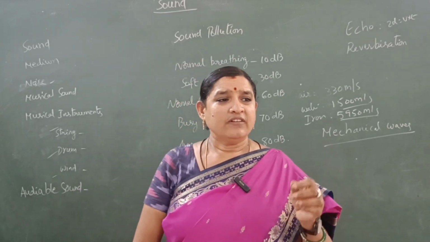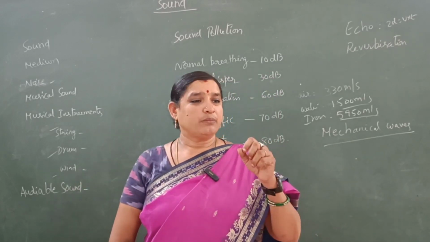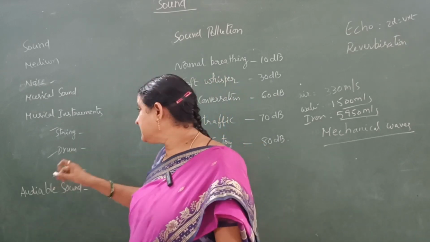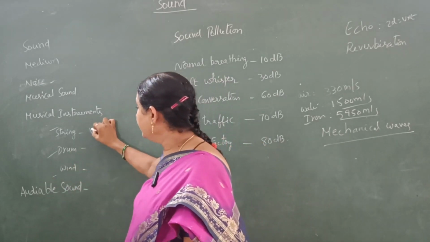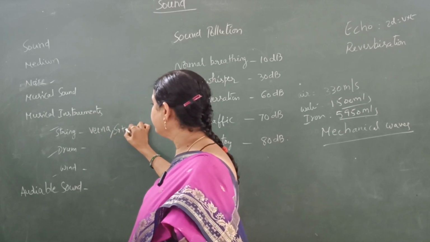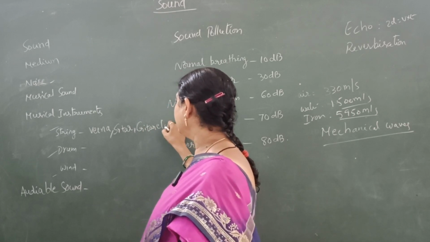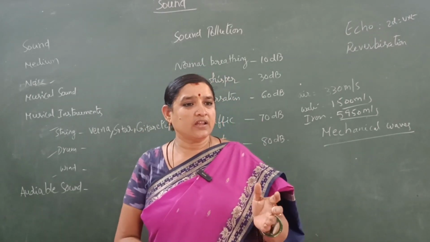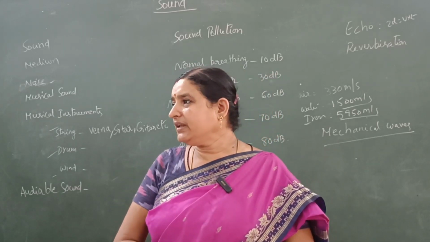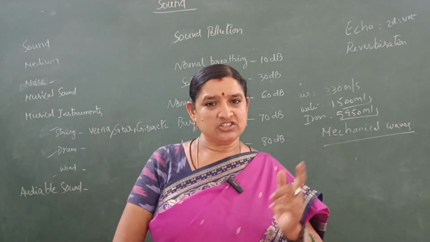Okay, a vibrating body produces sound. In a string instrument, the sound producing part is the string. What are the examples of string instruments? Veena, sitar, guitar, bulbul, etc. Those all are string instruments. The vibrating body in that musical instrument is the string.